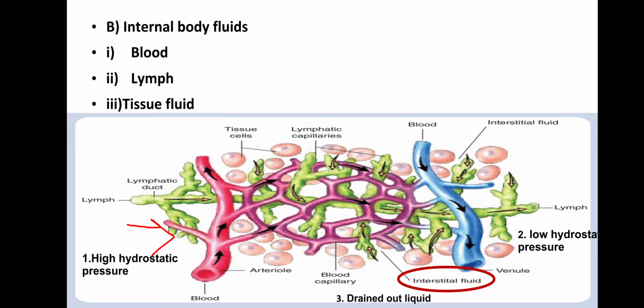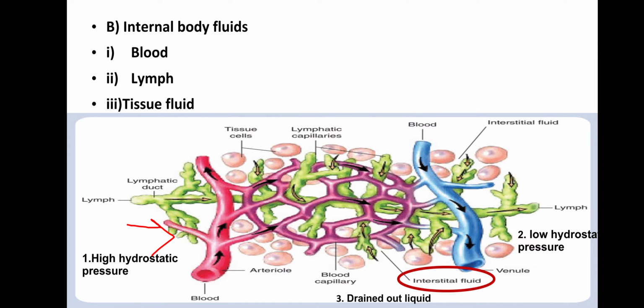So arteries have a high hydrostatic pressure. Because of this high hydrostatic pressure, the liquid part of the blood comes out and forms the interstitial fluid. Some of the interstitial fluid enters the lymphatic capillary, and the remaining interstitial fluid enters the veins. Why do they enter the lymphatic system and the veins? Because of the presence of low hydrostatic pressure in them.